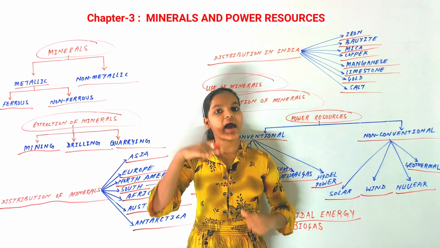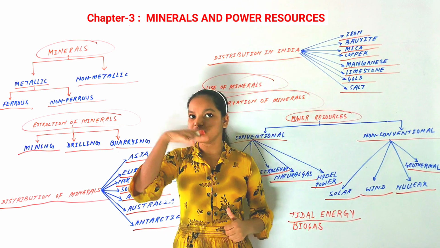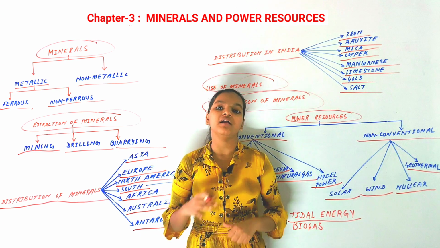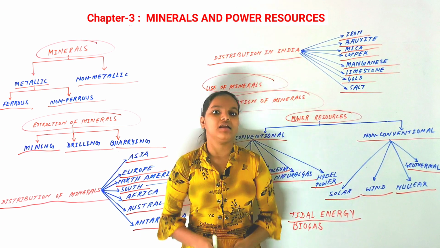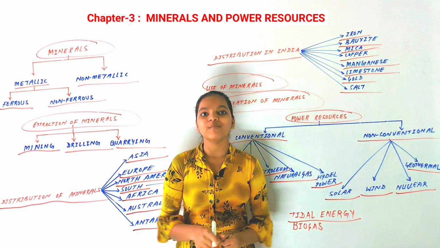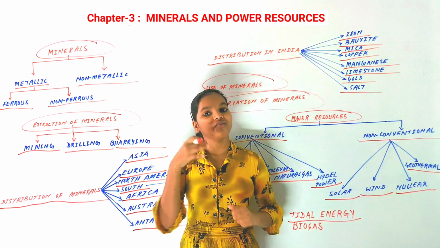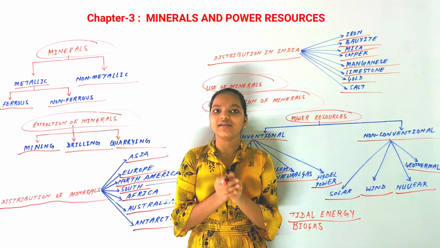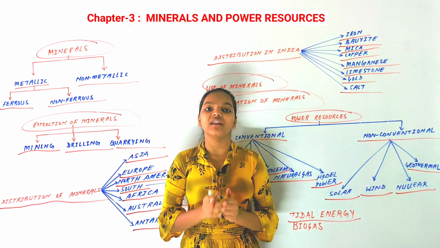When we build dams, if it is a high tide, then we make the water flow towards the turbine, and because of that the turbine gets rotated. The power then goes to the generator, to the grid system, and from that electricity is produced. So that is tidal energy. We make energy from the tides.